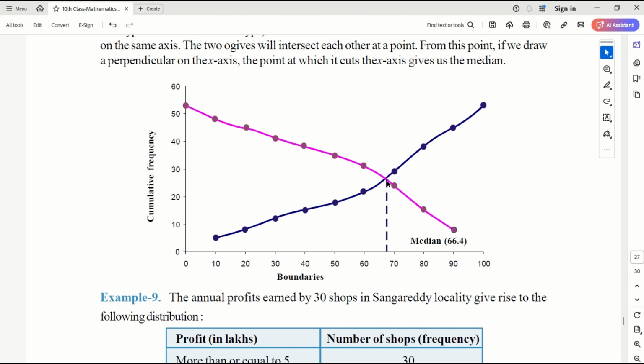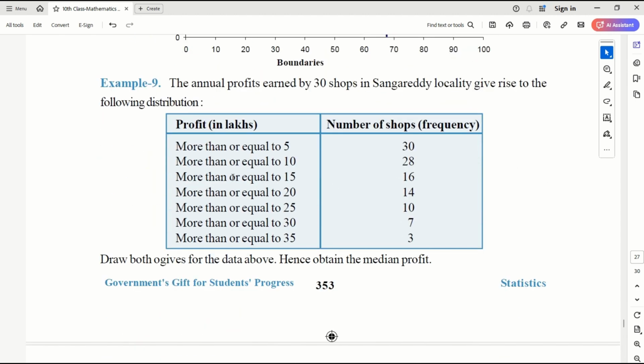Okay, so this is the use of graphs here and how to represent graphs. Less than OG and more than OG for the cumulative frequency. Let's do some exercise which is very easy. Annual profits earned by 30 shops in a Sangareddy locality give rise to the following distribution.